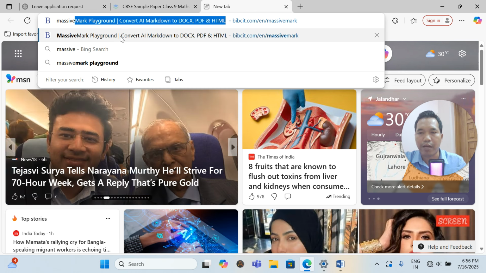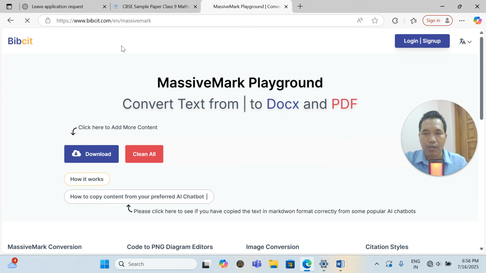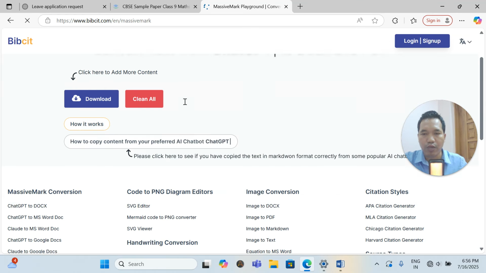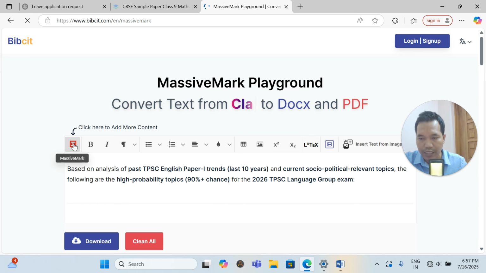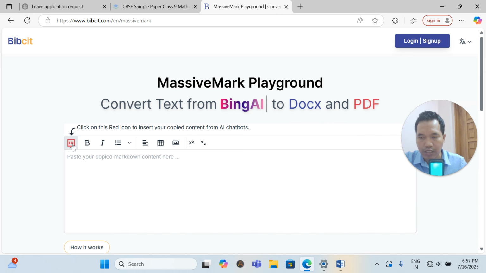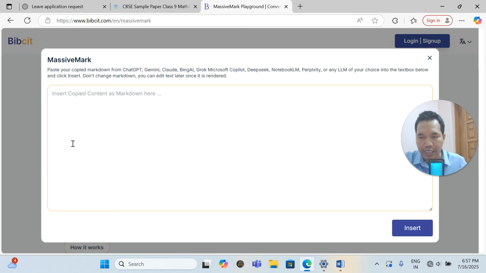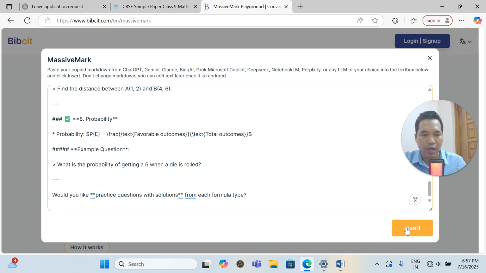If you go here, you will see the red color portion. Click in this red color portion and paste it here with Control V. I have pasted that one, and you have to insert it.